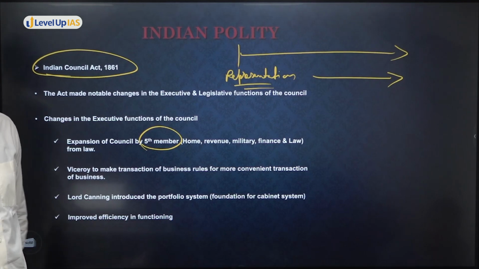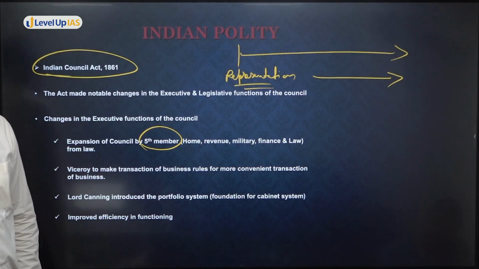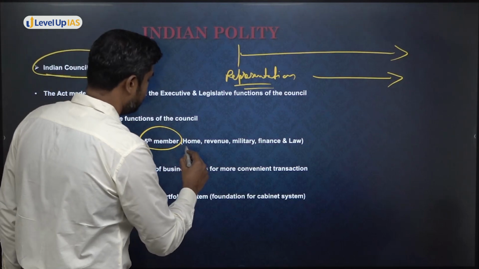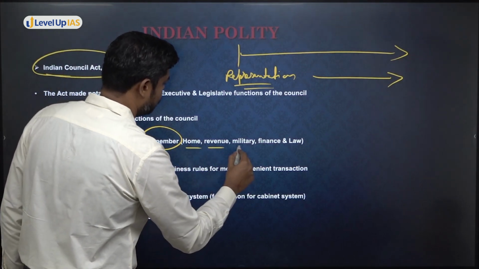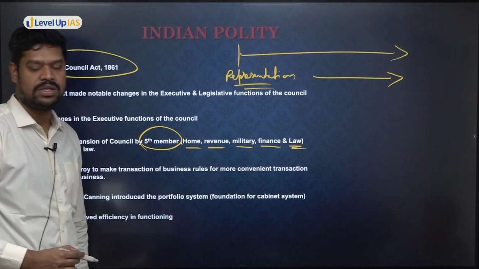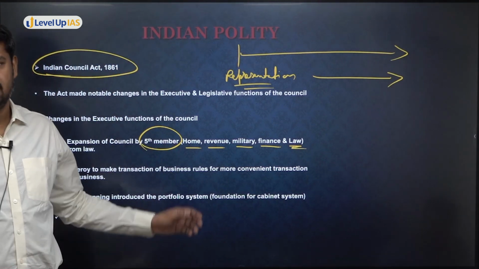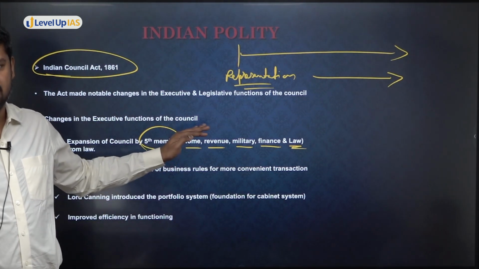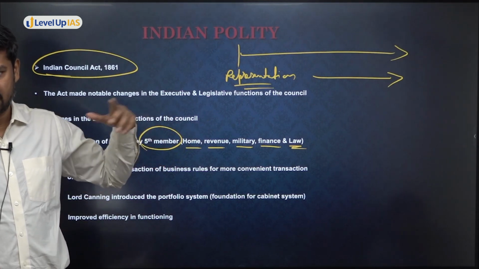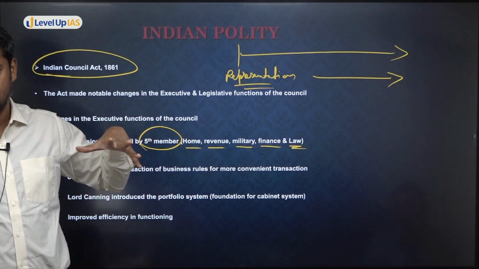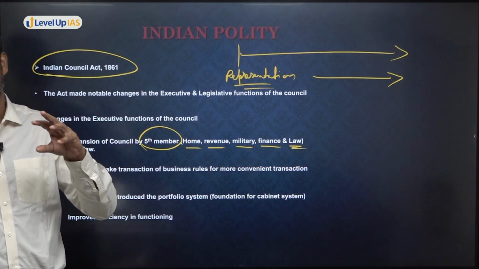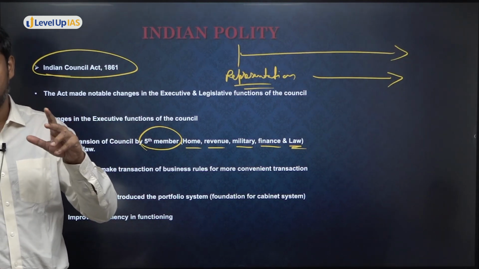And who was the 5th member? It was the law member. The law member was not given much importance till that point of time. In addition to the home member, revenue, military, and finance, there was one member who also carried what is called a law member. That means they are all like ministers. Presently in the government of India, do you have the Prime Minister and the Council of Ministers? So to some extent, you can assume who was occupying that position. The Viceroy was somewhere like the Prime Minister.